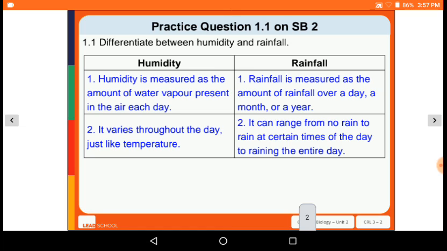Then second, humidity varies throughout the day just like the temperature, and on the other side rainfall can range from no rain to rain at certain times of the day to raining the entire day.